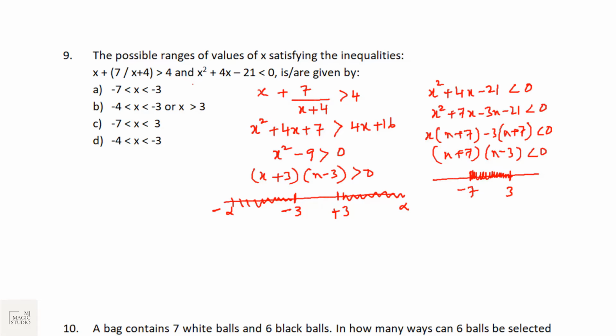Now since both the equations are meeting at each few points, the combined area of these two would be the answer. So this says from minus 3 to minus infinity, but this says 3 to minus 7. So 3 to minus 3 is not applicable. So when we combine these two, it should be from minus 3 till minus 7 only. So the range where the values of x satisfies here is from minus 7 to minus 3. Option A is the pick.